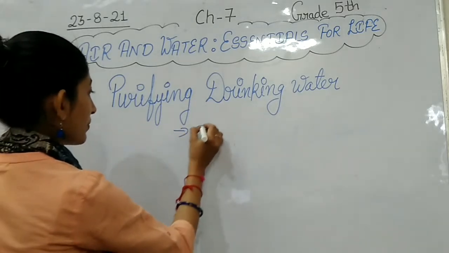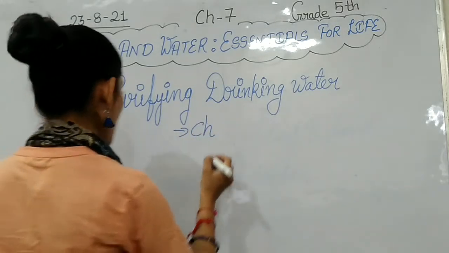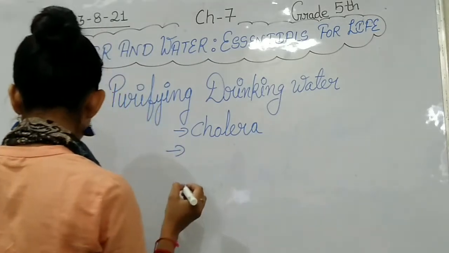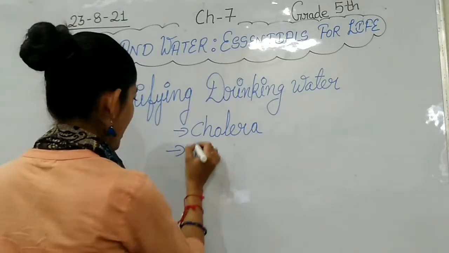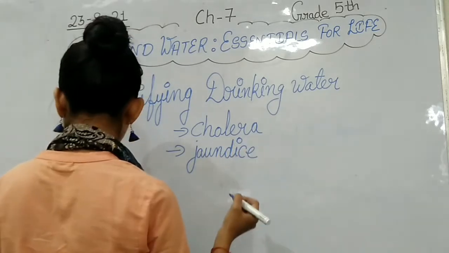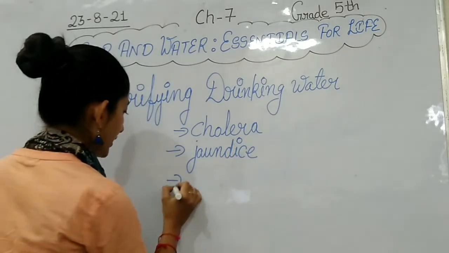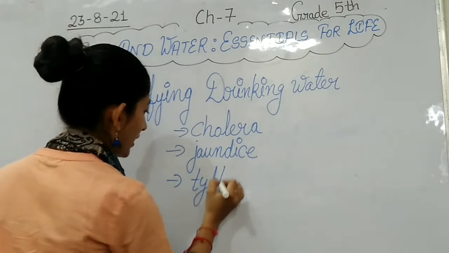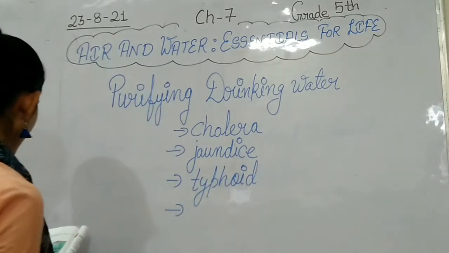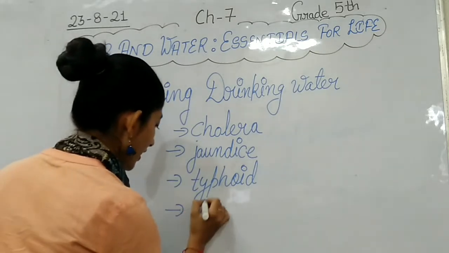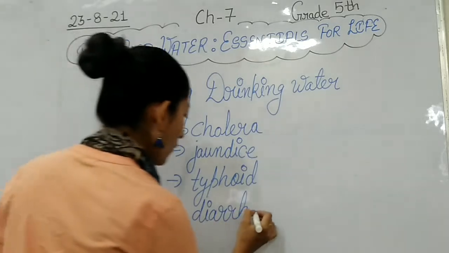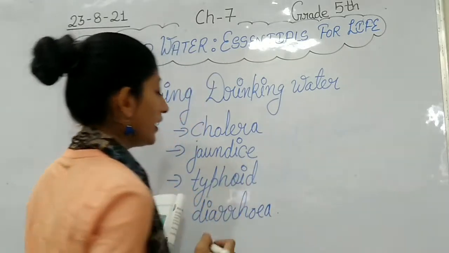These can be cholera, cholera. These can be jaundice, jaundice. These can be typhoid, typhoid, and these can be diarrhea. These can be diarrhea.